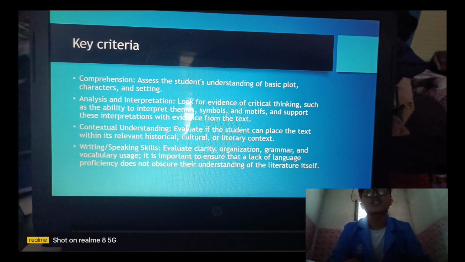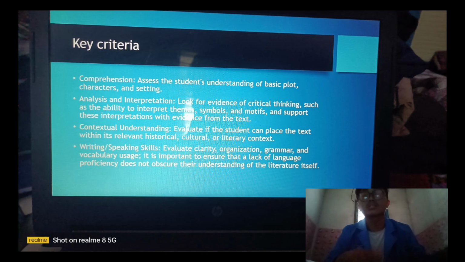Okay, next, contextual understanding. Evaluate if the student can place the text within its relevant historical, cultural, or literary context. So this key is most about our culture, historical, and the context from the text.